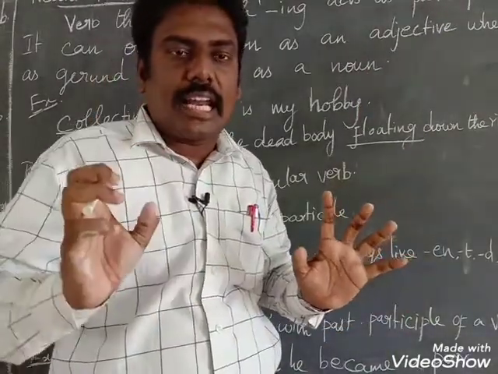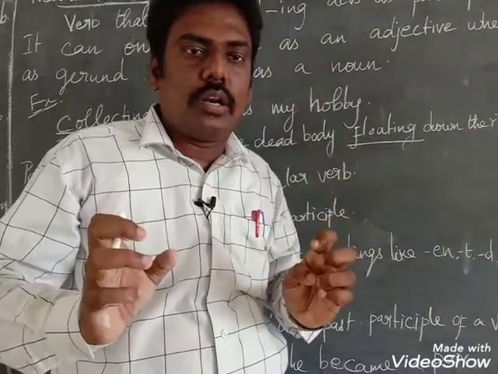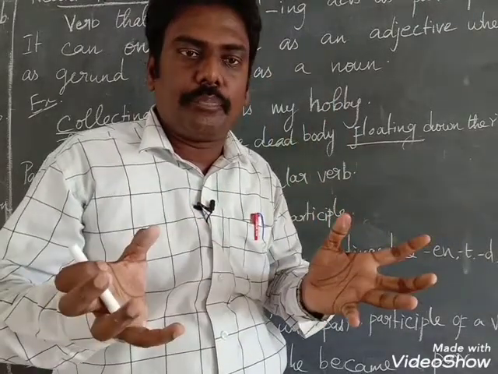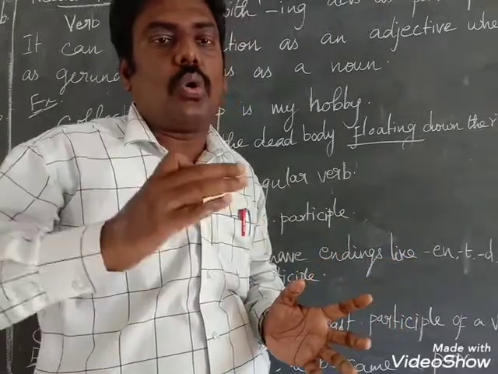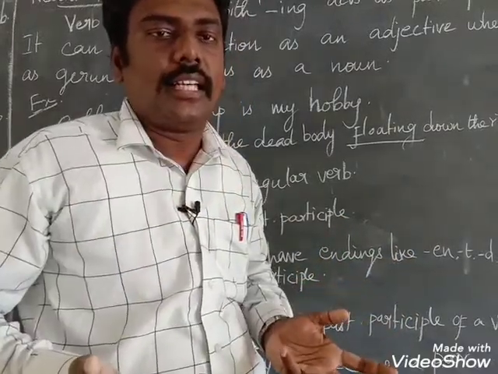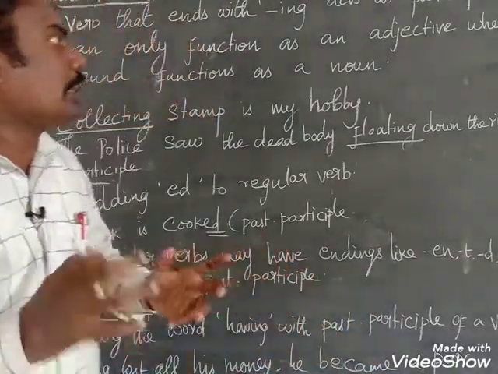So gerund as well as participle look the same. Gerund also ends with ing, and participle is also a verb with ing. So how can we know?